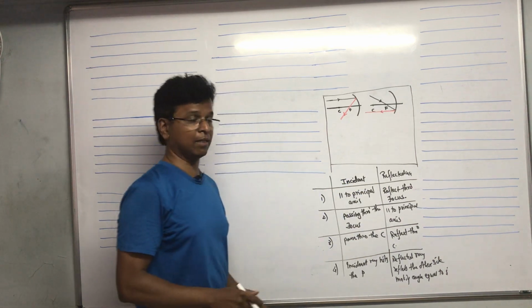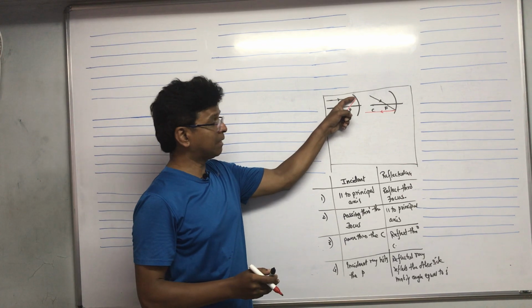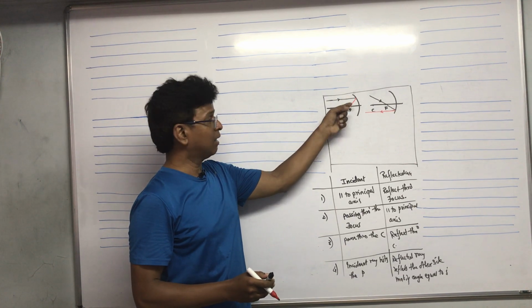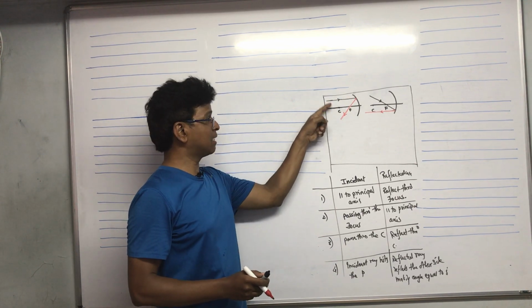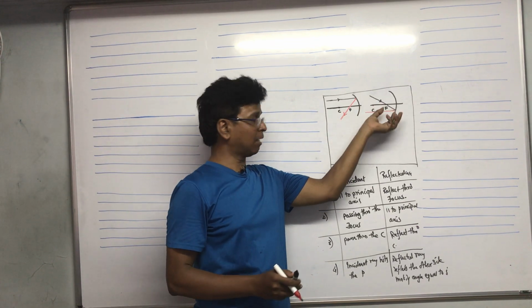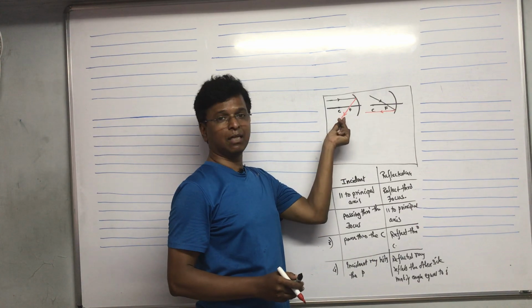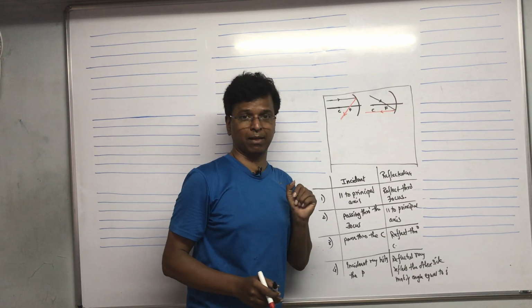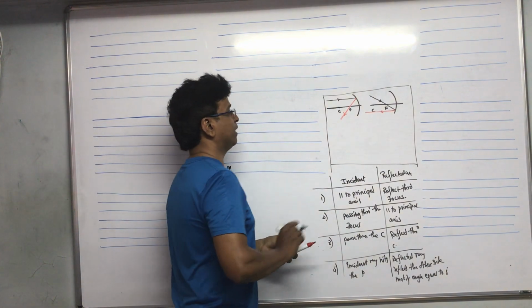This will be the reflected ray. See, the incident ray is going and hitting the concave mirror, and then it is reflecting. This is the incident ray, this is the reflected ray. It hits the concave mirror and then reflects parallel to the principal axis. Next is very easy to understand.